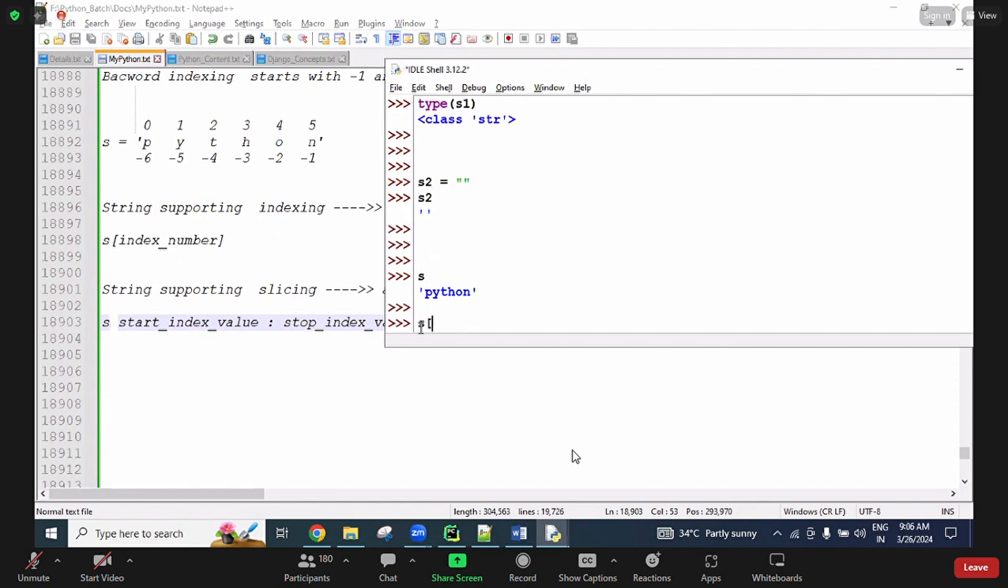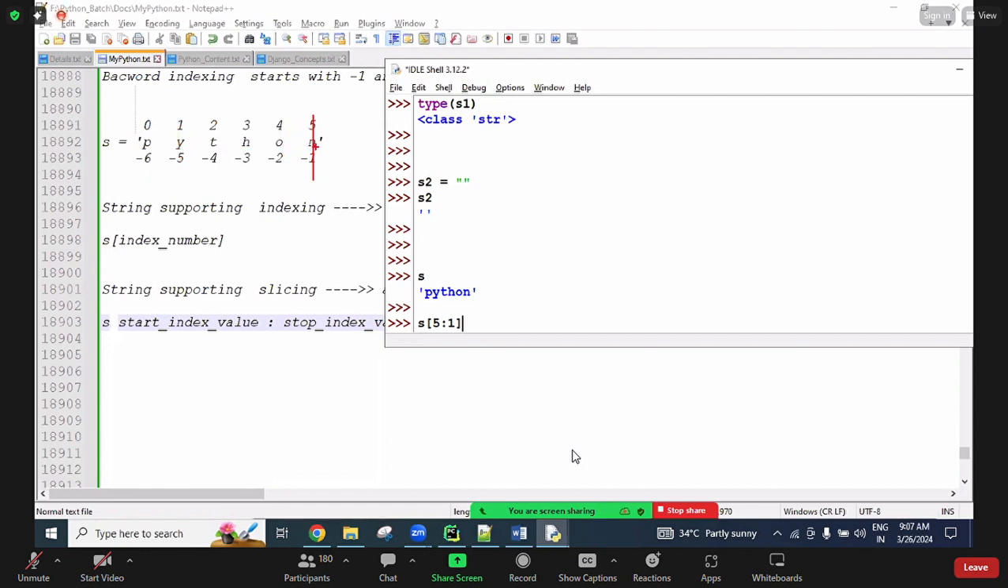Okay. So yes, next is s of 5 colon 1. Come on, let me know what your output is. In this situation, some people think like starting from 5 and the end value is 1, so the direction will come like that.